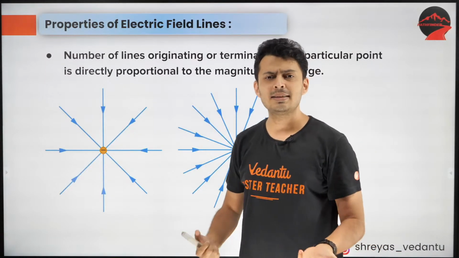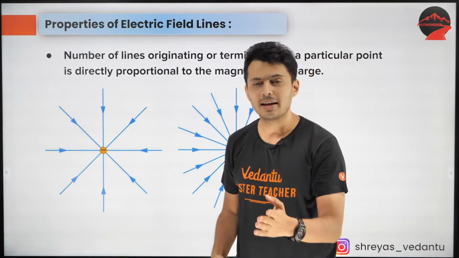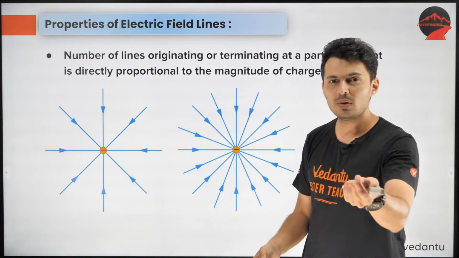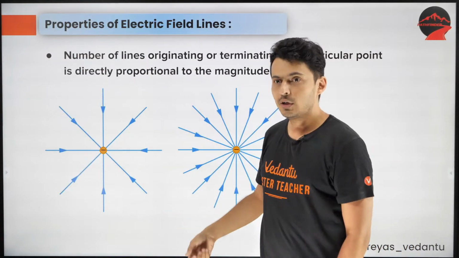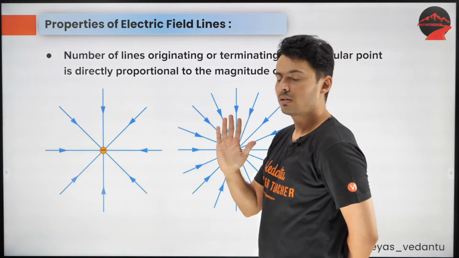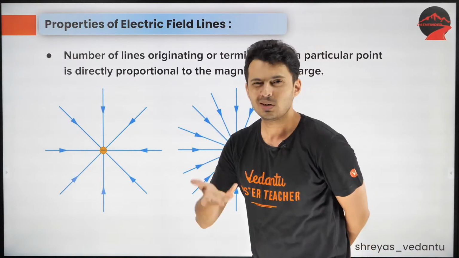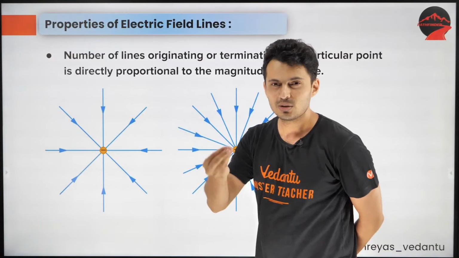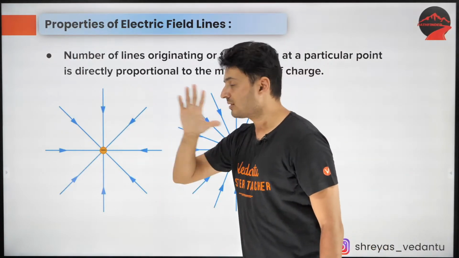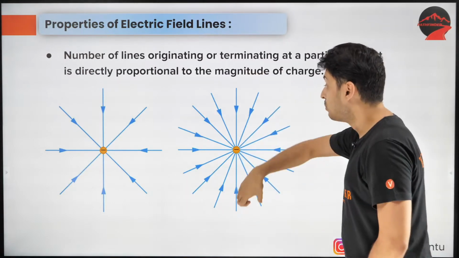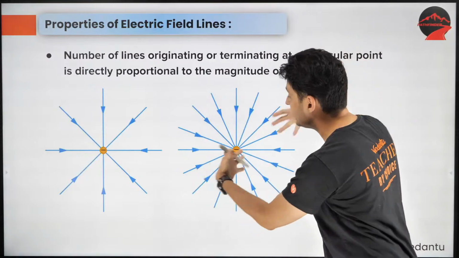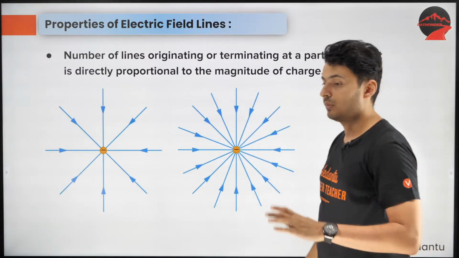Now you'll be like, sir, field lines are imaginary. I agree, but while writing it on paper or while drawing it, you will show some 5-6 lines, right? You cannot say, oh, there are infinite field lines, sorry boss, I'm not going to draw it. You will draw something like 5-6 lines just to show. Now if you show 5-6 lines for this negative charge, and if there is more negative charge over here, then you need to show more field lines, by convention.